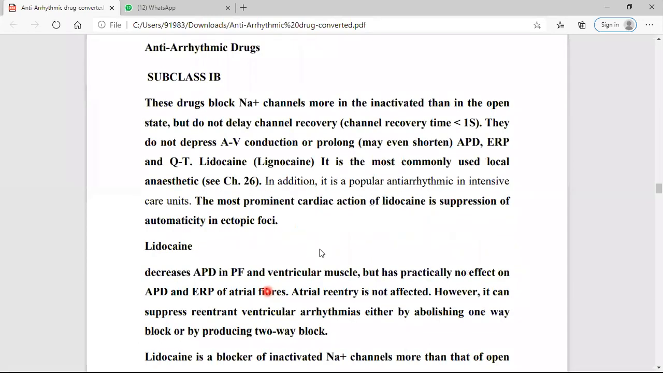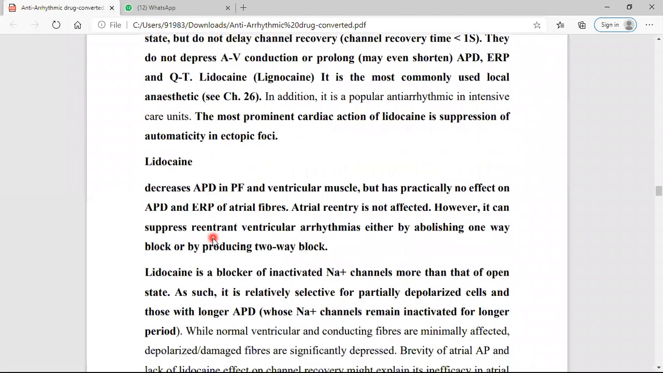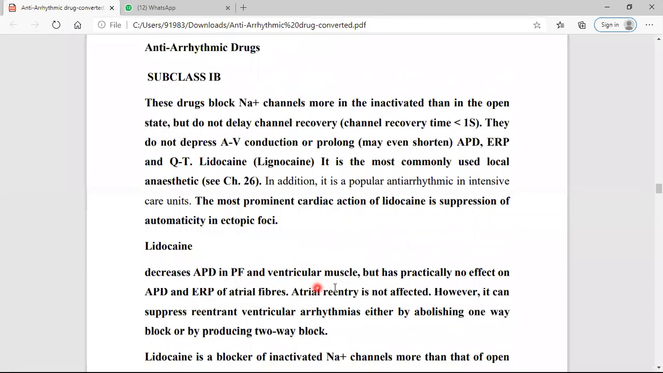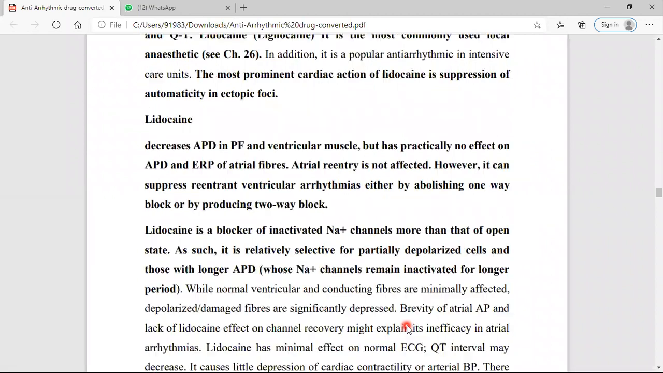The more prominent action is the suppression of automaticity in the ectopic foci. The generation of impulses, the automaticity, is depressed by the class 1B drug. It decreases the action potential duration in Purkinje fiber and ventricular muscles. Atrial reentry is not affected. It suppresses the reentrant ventricular arrhythmia by abolishing one-way block or producing two-way block, meaning it converts the unidirectional block into the bidirectional block, because it inactivates the sodium channel more than in the open state.